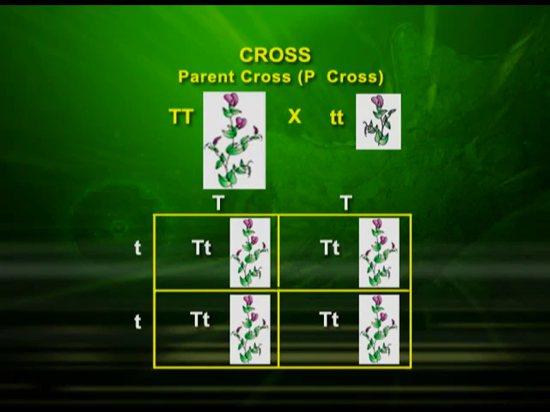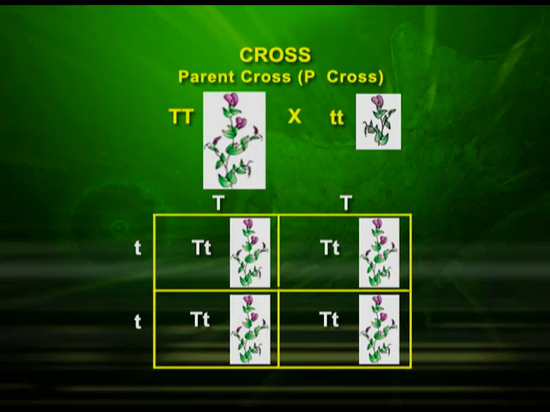When he made the crosses, as you can see in the picture, the capital T stands for the tall plant and the small t stands for the short plant. The 2 alleles from the tall plant were capital T, and the alleles from the short plant were small t. In the first generation, he obtained all tall plants with the genotype capital T and small t.